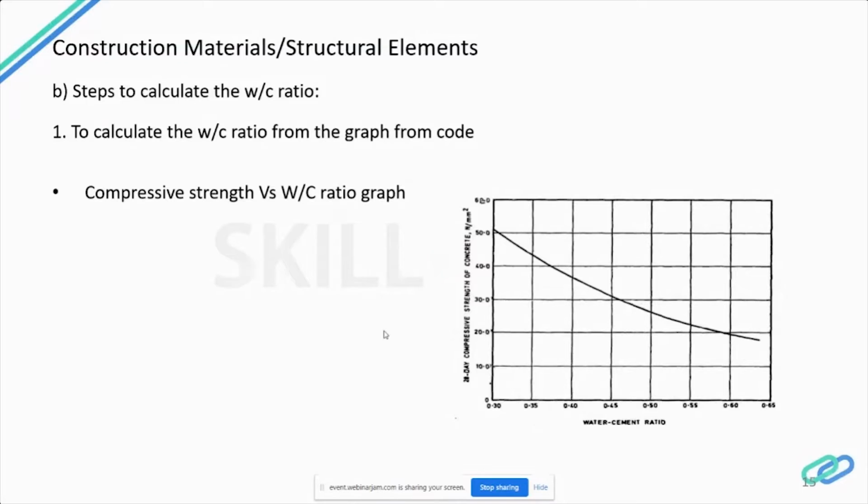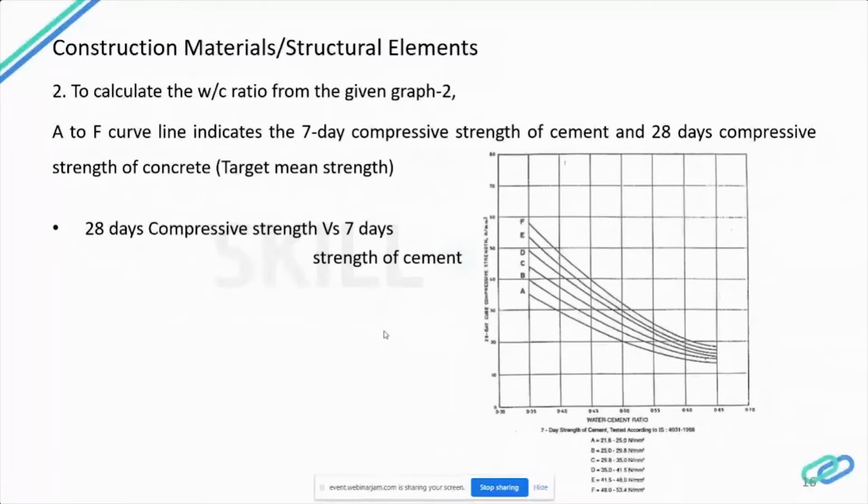So in this, we will get the water cement ratio. We normally get 3 values for this water cement ratio. We identify them in 3 steps. This is the first step where we get one water cement ratio using this graph, compressive strength versus water cement ratio. This graph indicates the 28-day compressive strength with the 7-day strength of cement.